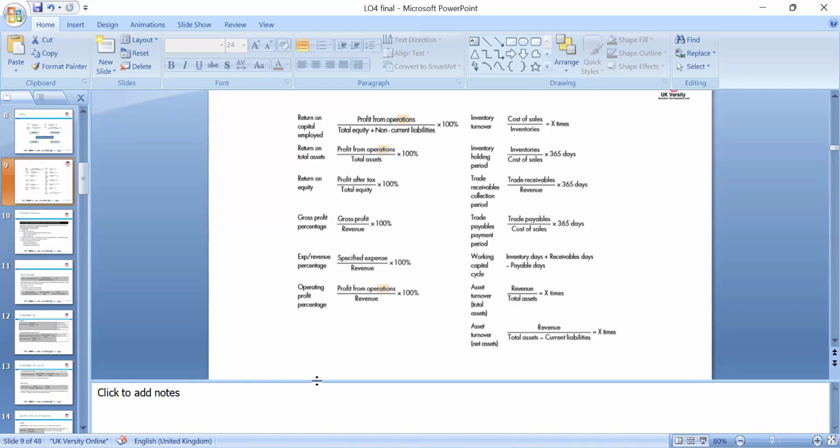We can look at expenses as a percentage of sales revenue, which we call operating profit margin. We can calculate inventory turnover days, how many days inventory is turned over into finished goods, so the inventory cycle, say 28 days. A working capital cycle we can calculate through these three ratios.